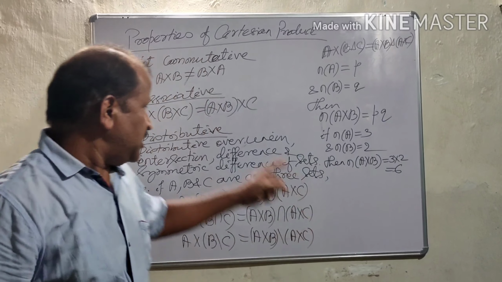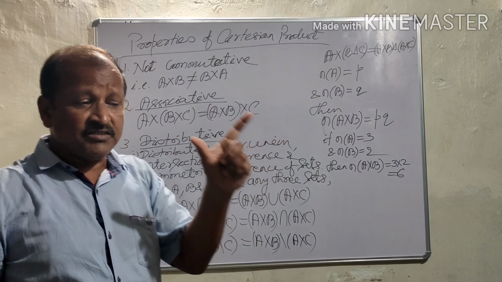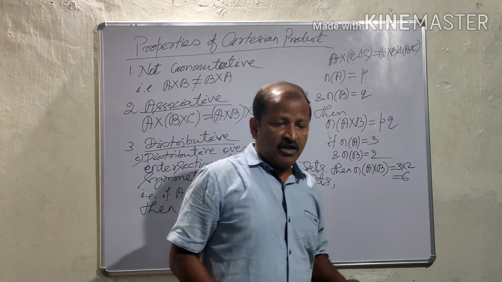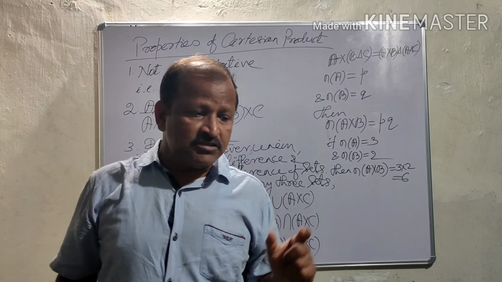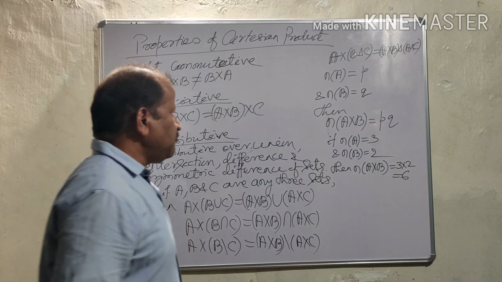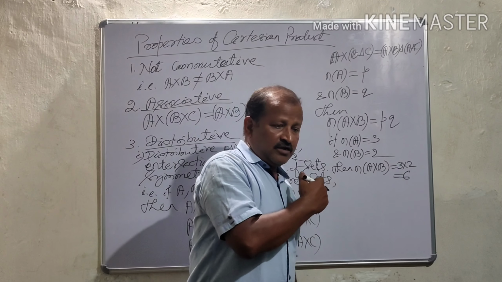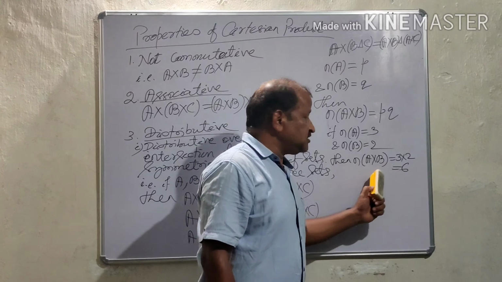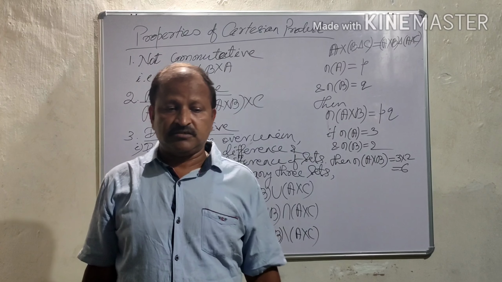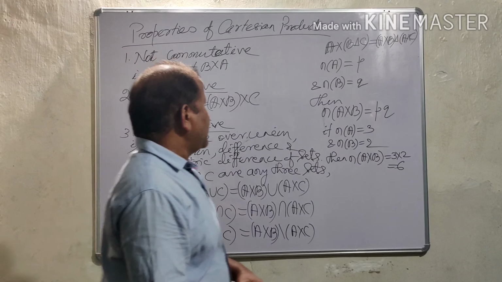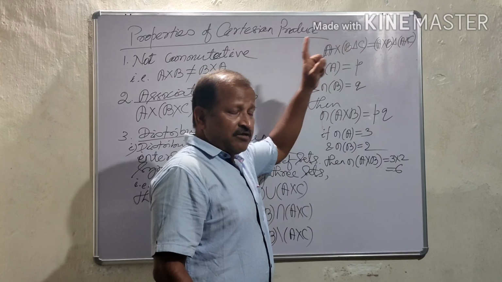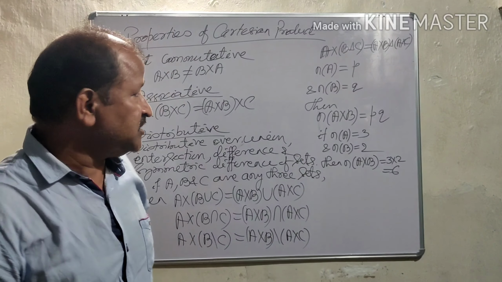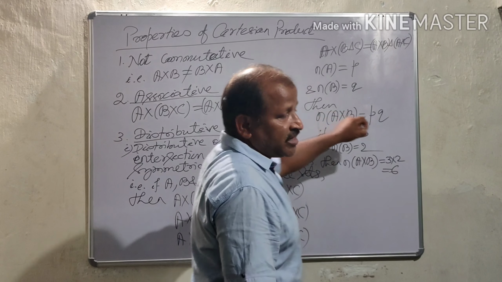In our example, A has 3 elements A, B, C, and B has 2 elements P, Q, and our product A Cartesian product B has 6 elements. So the cardinality of the Cartesian product of two sets is equal to the product of their cardinalities.